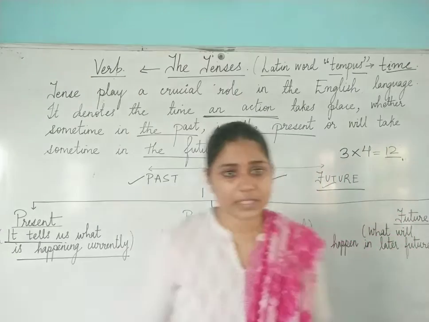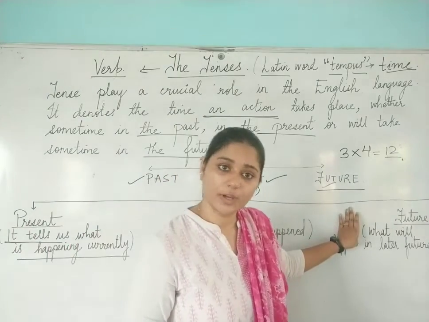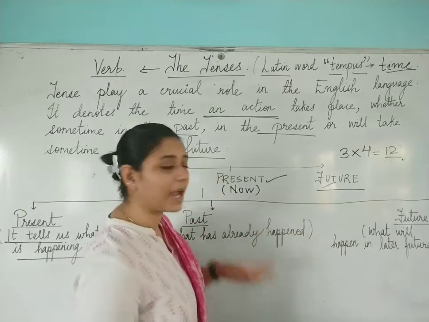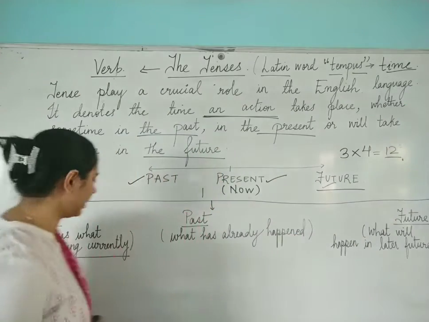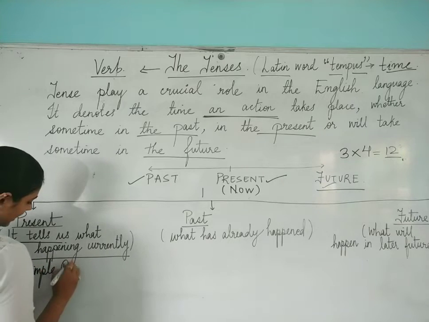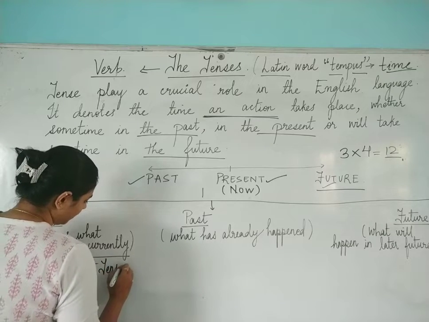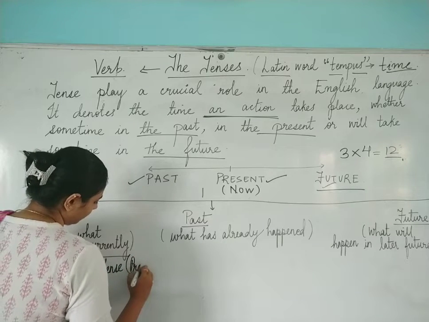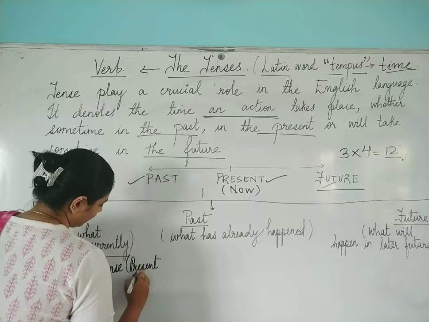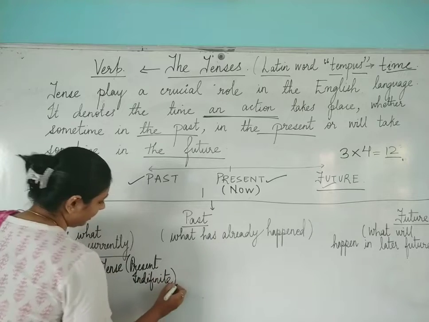So I hope this definition of present tense, past tense and future tense is clear to everyone. Now we will see the subcategory of these particular tenses. The first one is your present tense. In present tense, the first category is your simple present tense, which is also known as present indefinite.